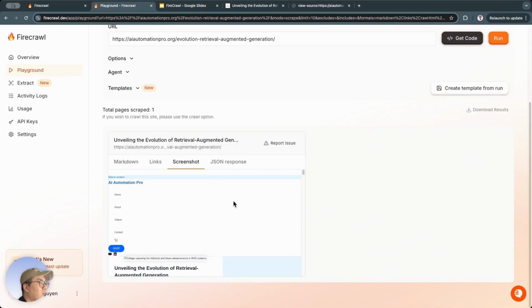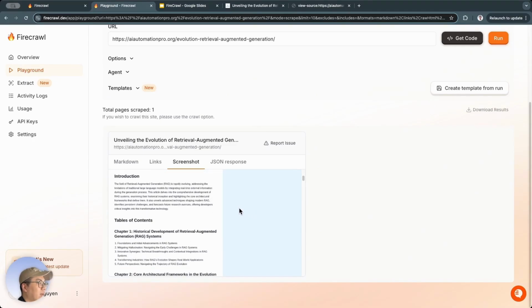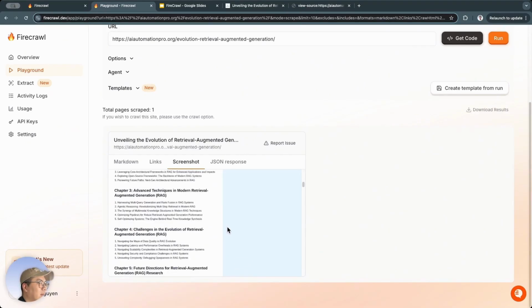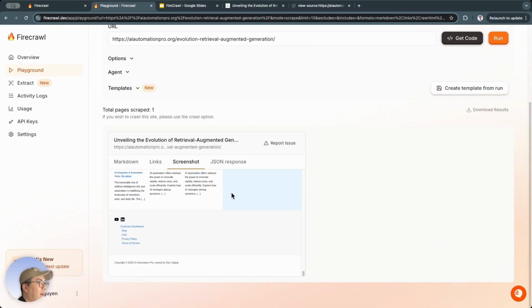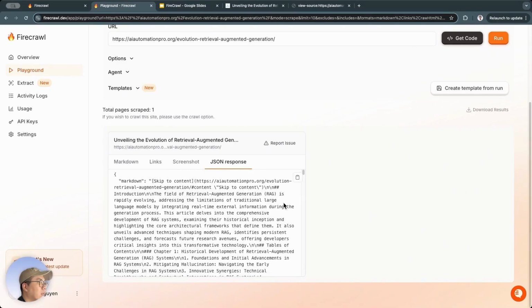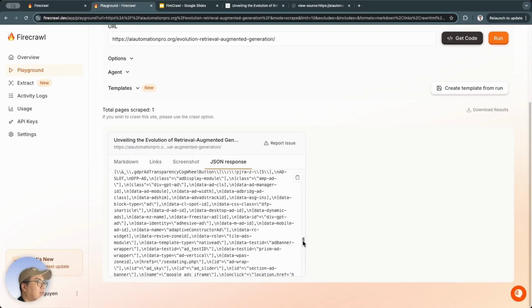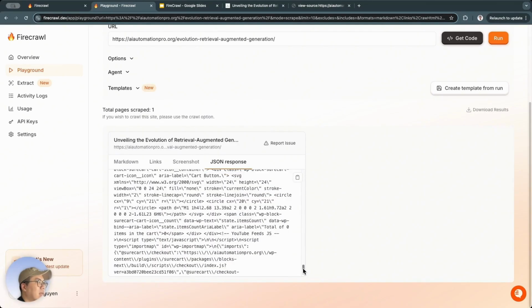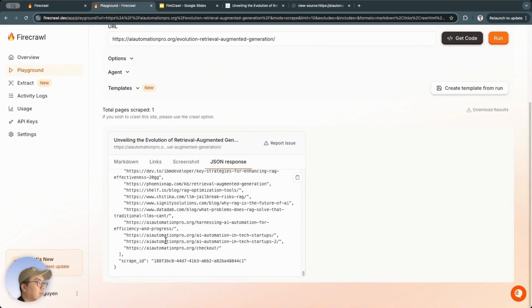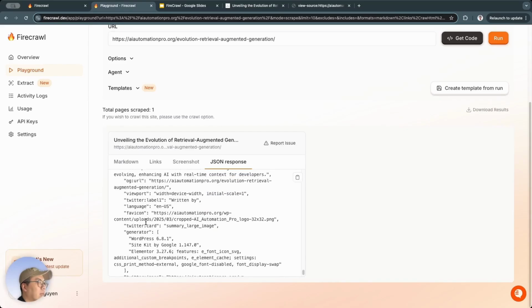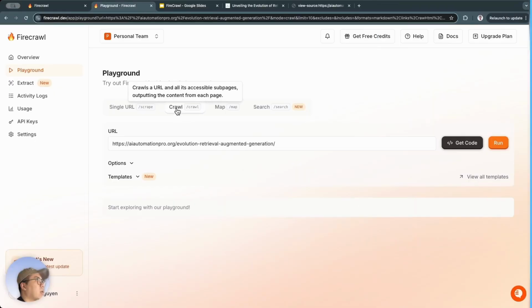Screenshot, it extracts the content of the screenshot. Here we can see, it seems like there's a bit of an error with this part. This menu here, maybe this menu is a bit too big. So, this is the screenshot of the entire blog post just now. Alright, the JSON response is similar. It returns the information in a JSON format with key value pairs, so all the information will be returned here, and this time it seems it returns more complete. The things we requested to add, for example, the links, all the internal links, and even the external links are all included here, so there will be a lot of information for us to continue processing.